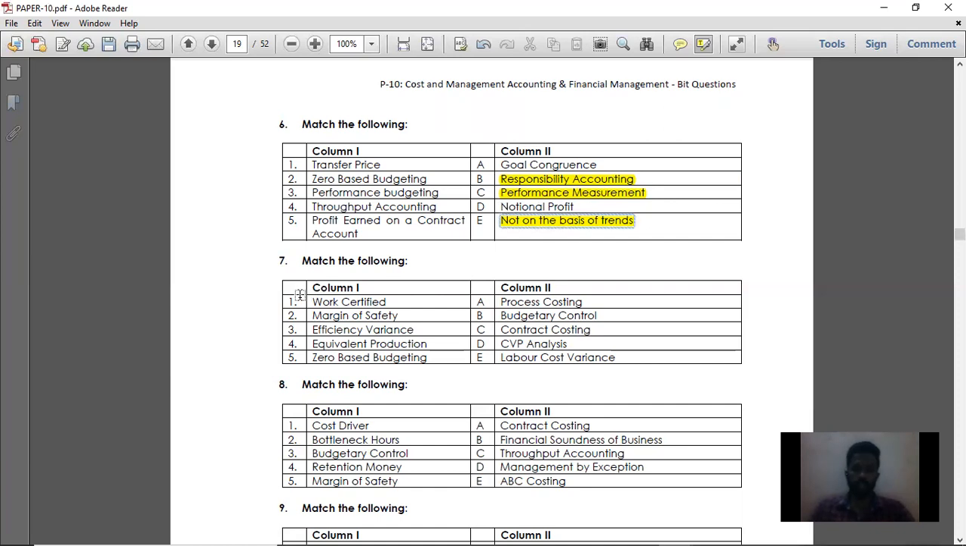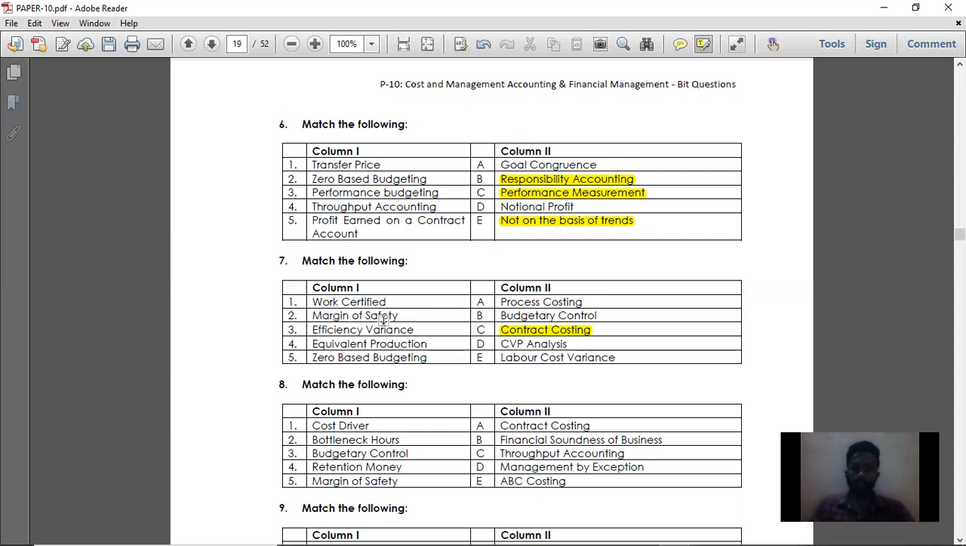Next, moving on to the 7th question. Work certified. Again, it is contract costing. Work certified is used in contract costing. Contract costing is basically for construction-based companies. So when they are completing a particular work, and if it is certified, then it is called work certified. So in contract costing, we deal with work certified. So for point number 1, option C is the right answer.